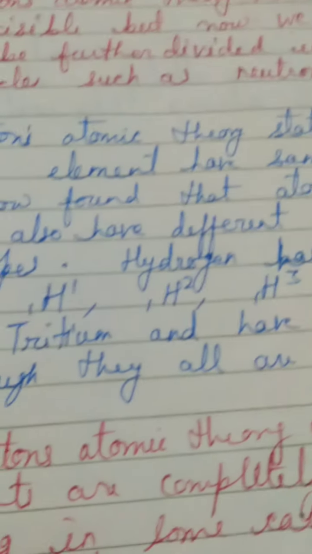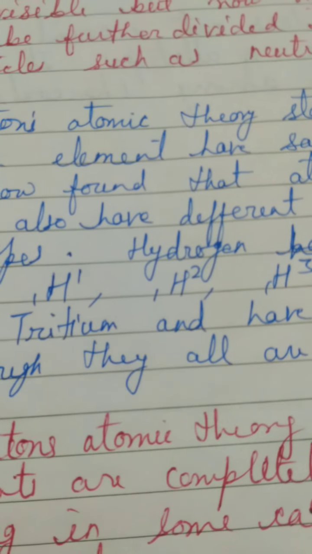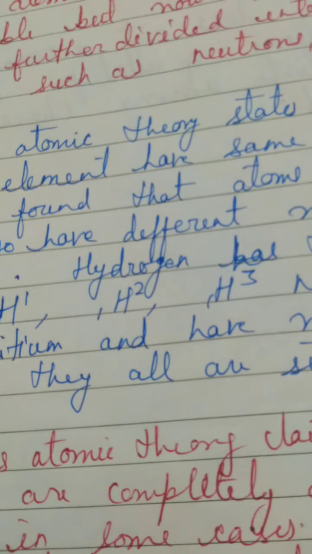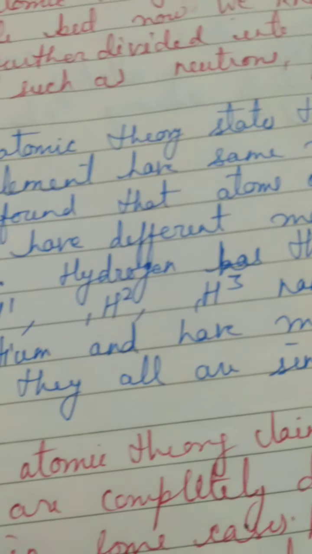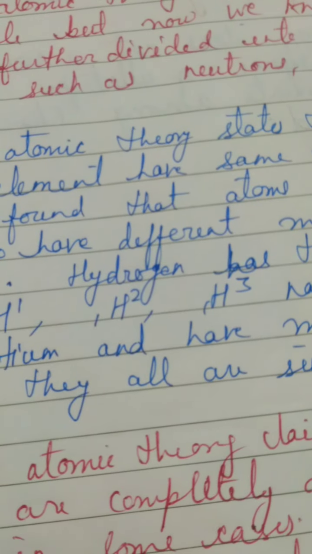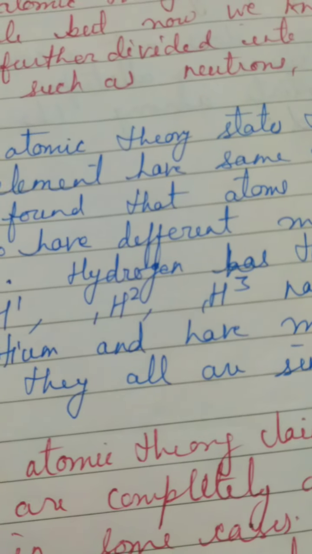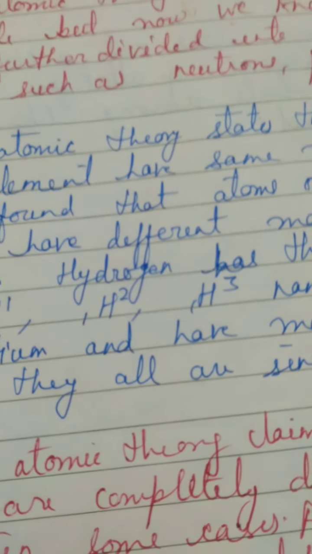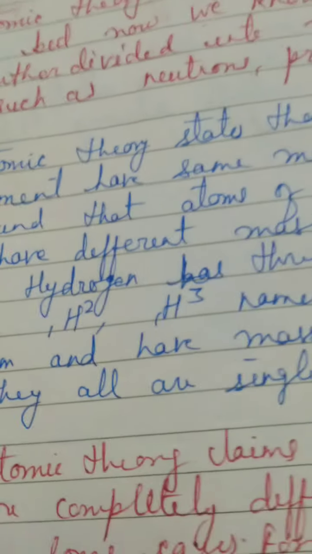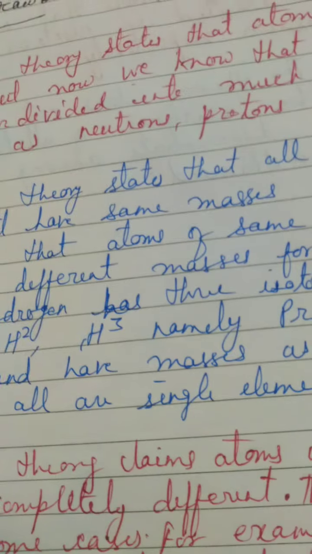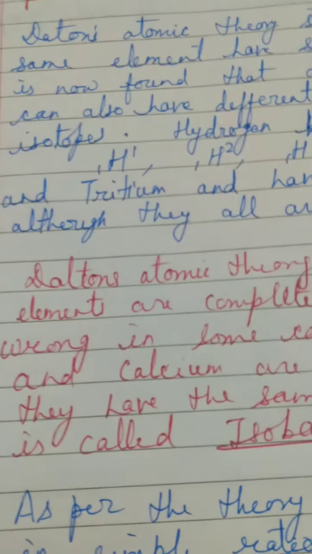So they all are hydrogen. Their atomic number is not changing, that is why they are the same element, but since their mass number is changing, that is why they differ in their masses. So it is not correct to say that the same element will not have different masses in different atoms. It can be found easily. It is a very common thing. The isotopic forms of most atoms are available, children. So it is a major drawback, I will say.